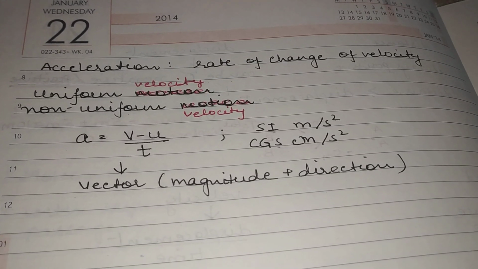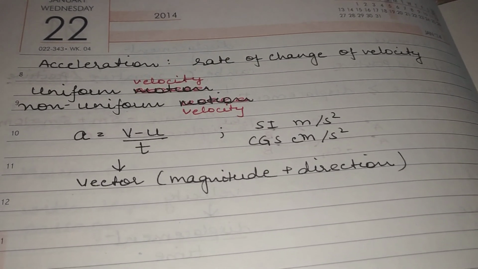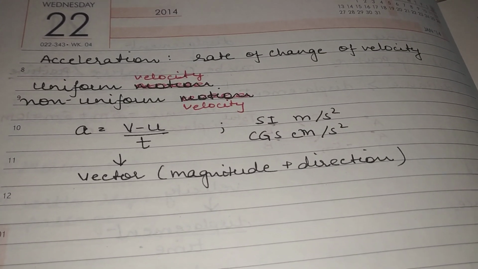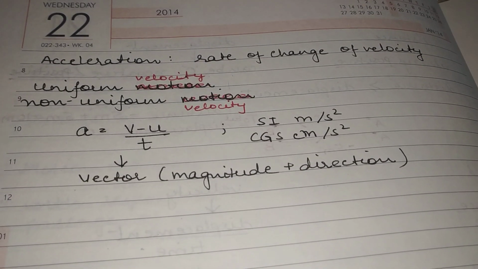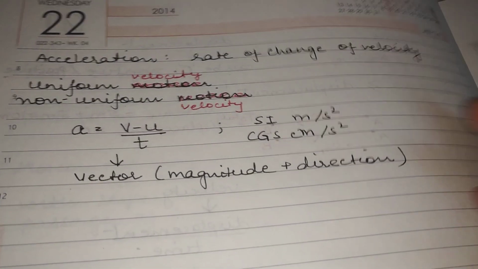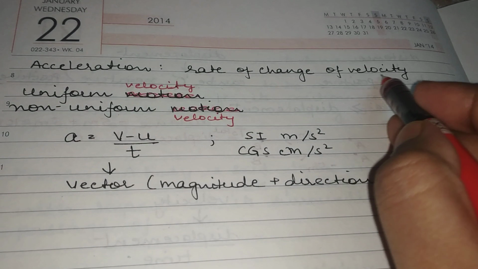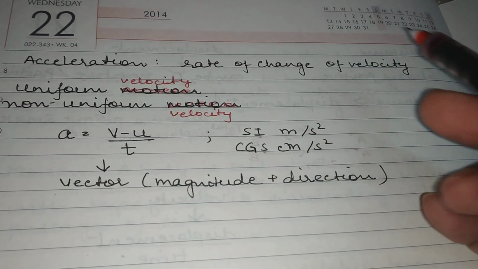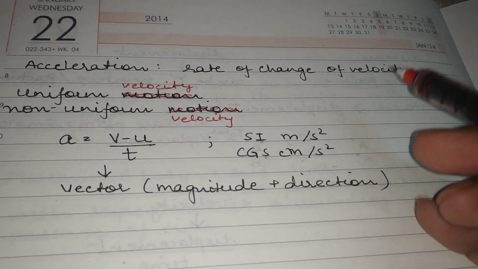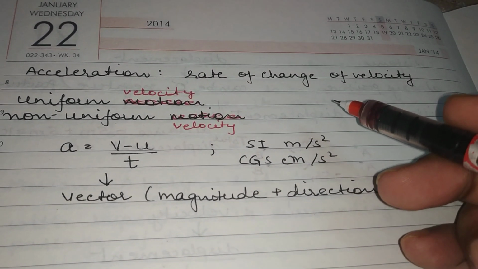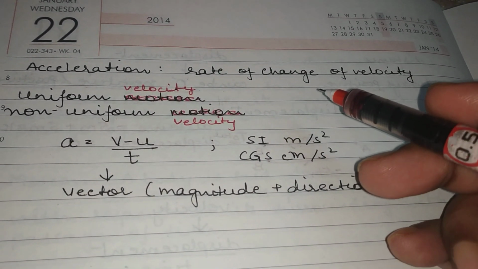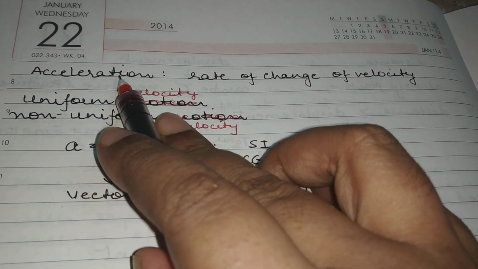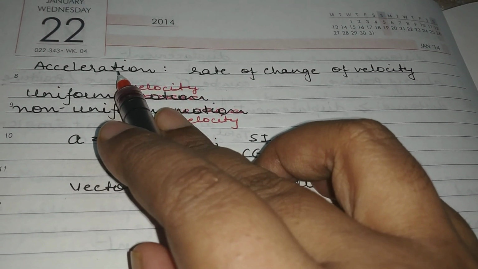So in such a situation, we will say that the motion of the body is accelerated because the change in velocity is taking place in a particular interval of time. So whenever there is a change in the velocity happening, the motion is always said to be accelerated.